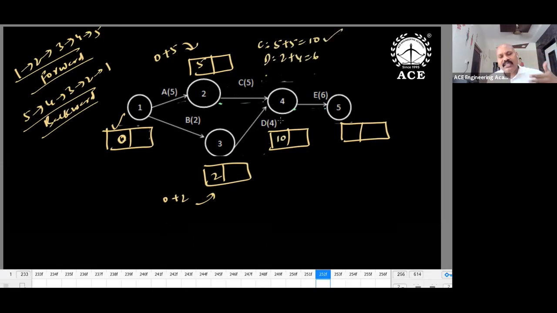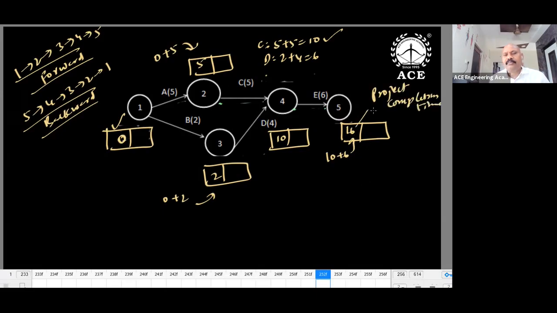Actually, the fourth event is C completion and D completion. Both you have to finish, so 10 will take. Next, fifth event, 10 plus 6, 16. 16 is the project completion time. The same I can use as the target.